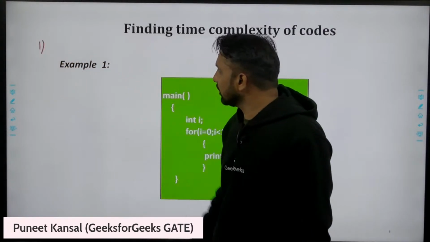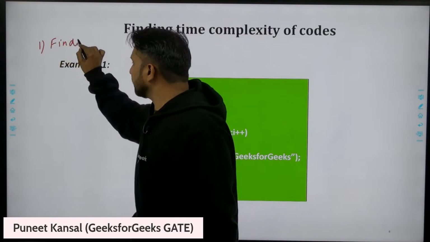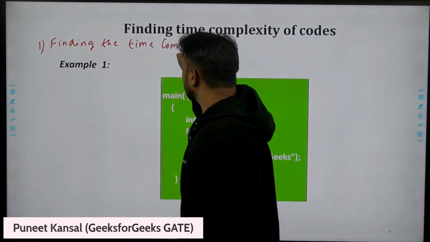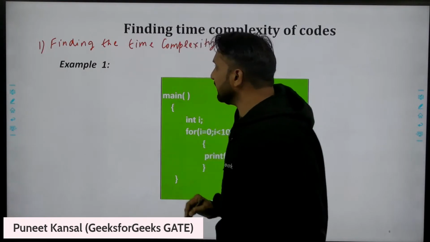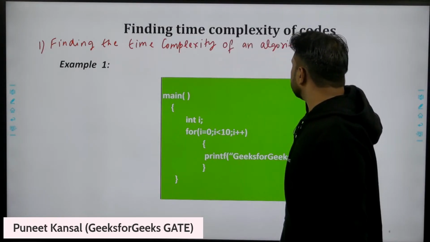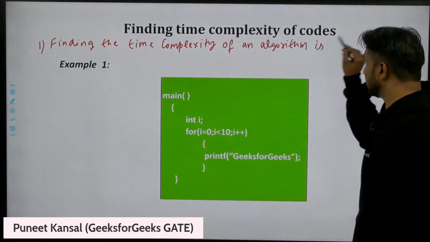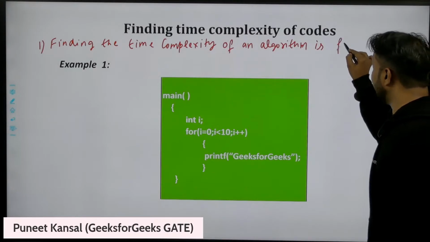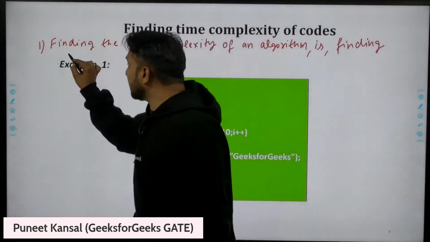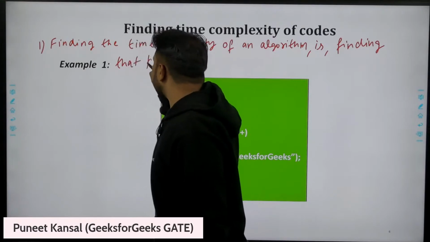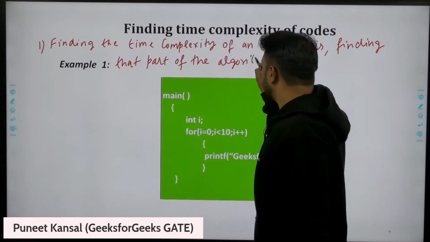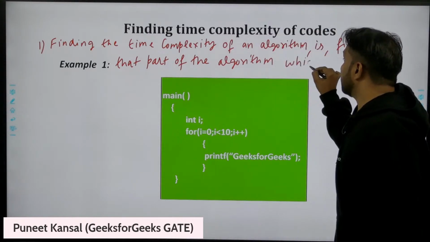Let me write also. Finding the time complexity of an algorithm is actually finding that part of the algorithm which takes maximum time.